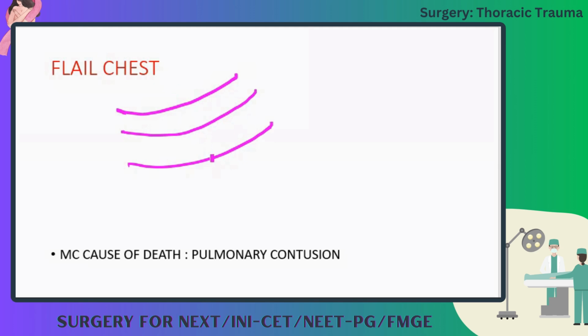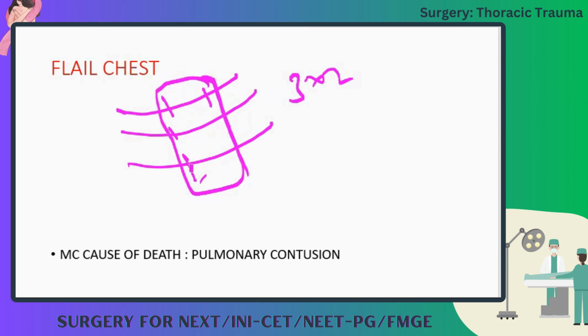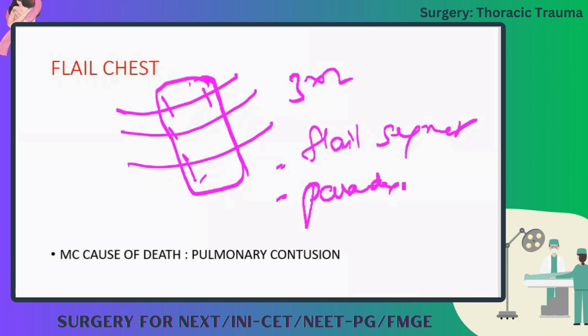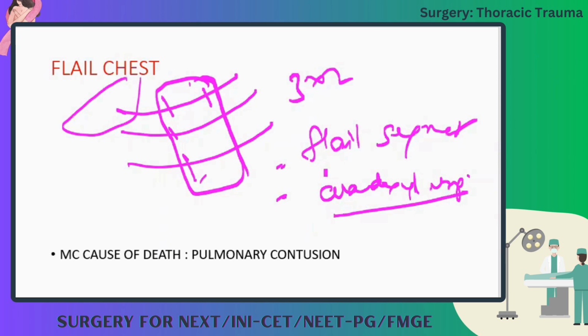Multiple rib fractures, 3 consecutive ribs, and each should be fractured at 2 sides. 3 into 2. 3 ribs fractured at 2 sides. So this forms a segment of the lung, which will not move with the normal segment because this is fractured. These ribs are fractured, so that segment is known as flail segment. Flail segment of chest. And we will have what is known as paradoxical respiration. That is, if the other segment moves away in inspiration, this will be withdrawn because this has lost the support of the ribs. So this is known as paradoxical respiration.